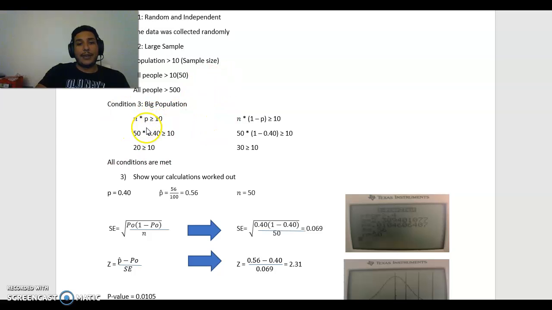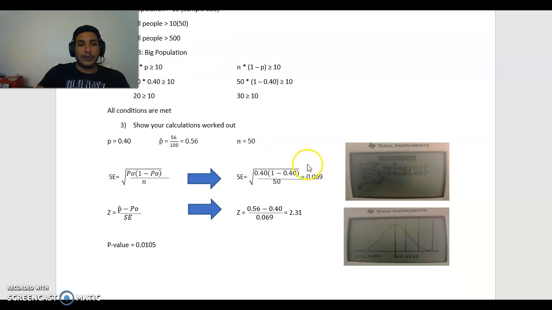In my case, 50 times 0.40 is 20, so it's greater than 10. And following the big population, n times 1 minus p has to be greater than 10. When I use my numbers, it comes to 30. So all conditions were met.